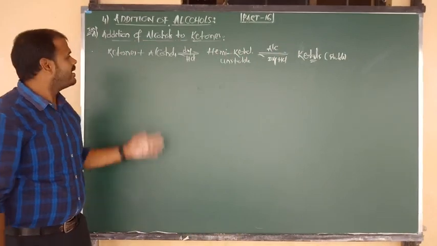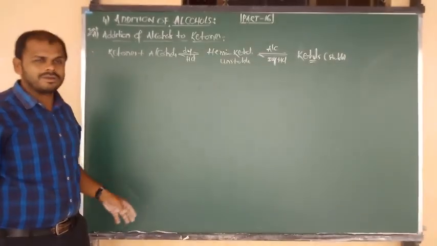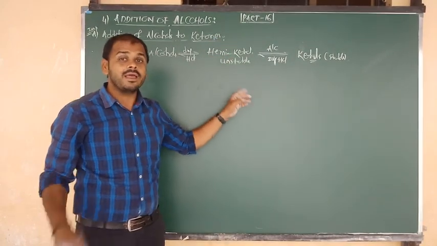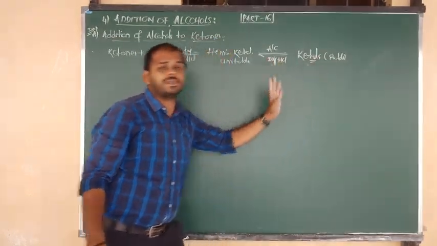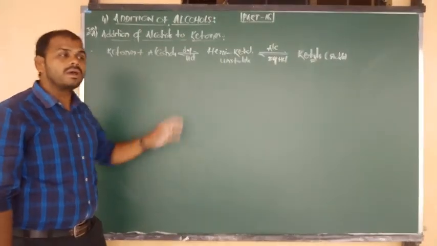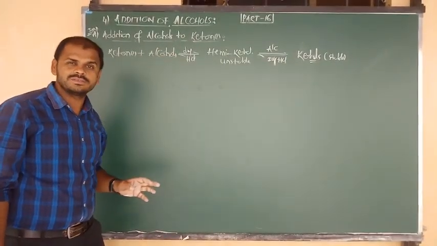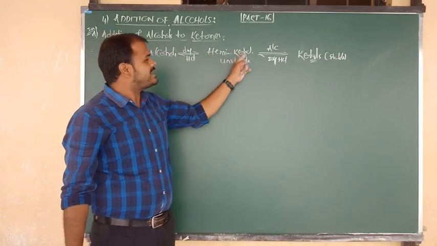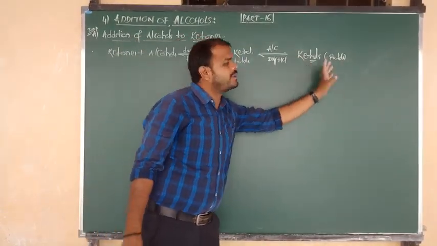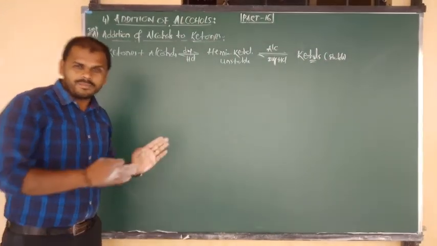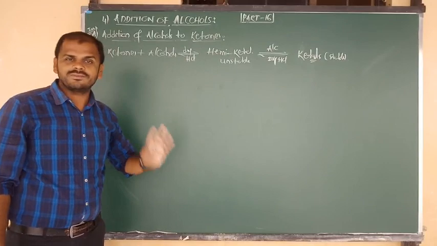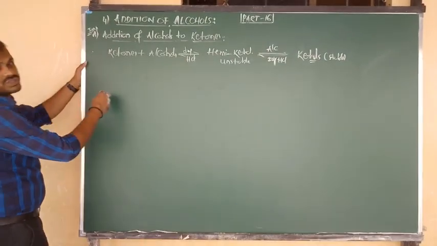The statement is the same. Ketones on addition with alcohols in the presence of dry HCl first form an unstable hemiketal and finally form a stable ketal. From aldehyde, hemiacetal and acetals. Everything is the same. Okay, I am going to show you the general reaction.